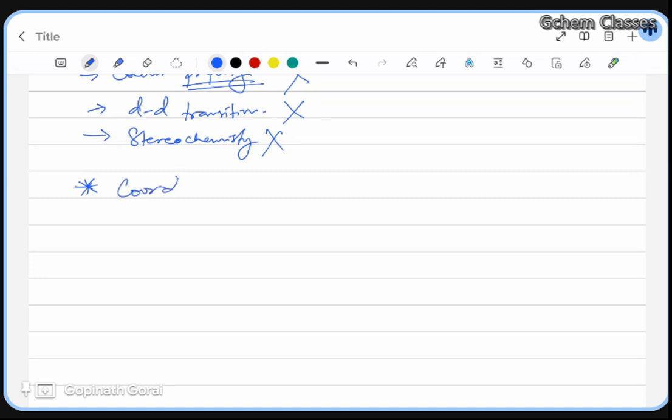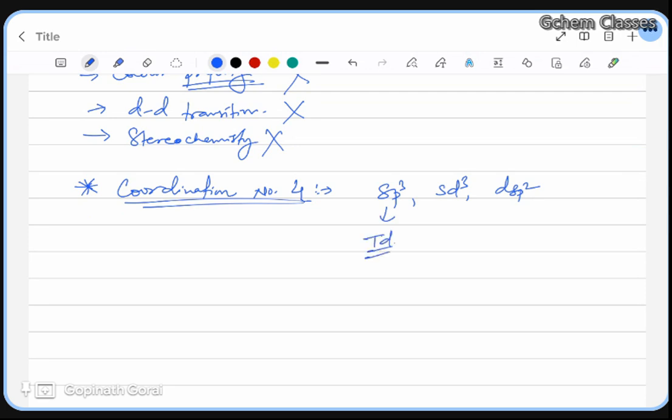With coordination number 4, generally we will have either sp3, or sd3, or dsp2, or sp2d, whatever you want to say. For sp3 we know that it is tetrahedral.